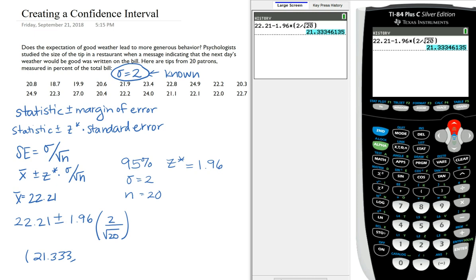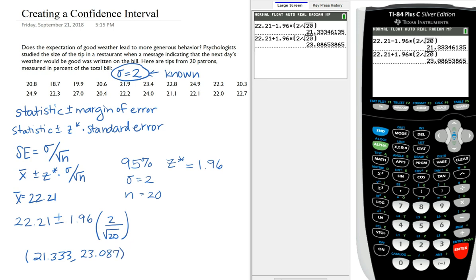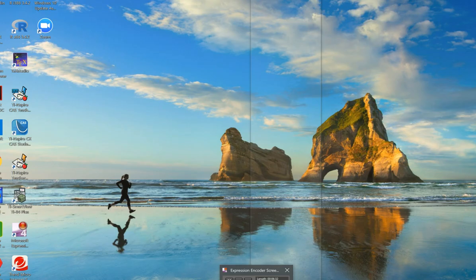If we take that same expression and we change it to a plus sign, we'll get our upper bound, which is 23.087. So what I can do here is I can say that I am 95% confident that the interval 21.333 to 23.087 captures the true population mean of the tips for this restaurant. And that's all I have for you today.